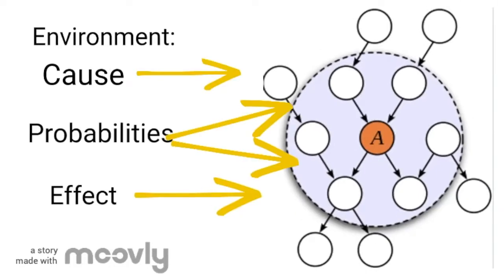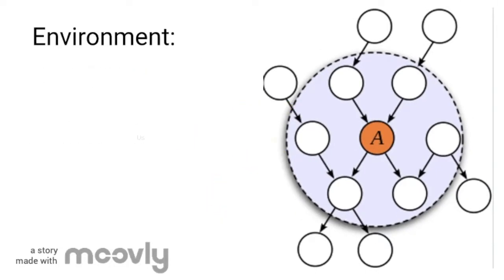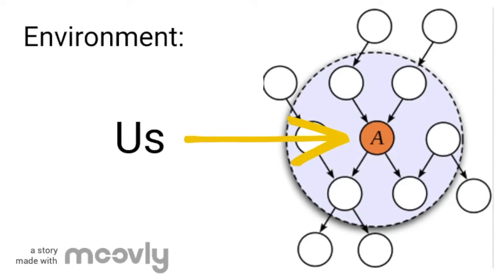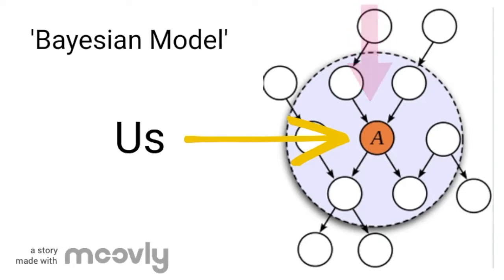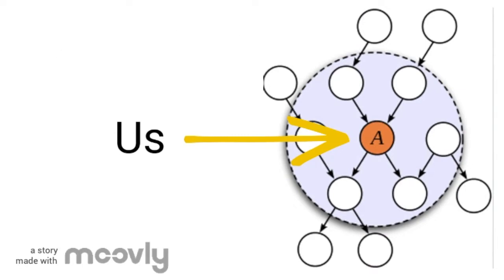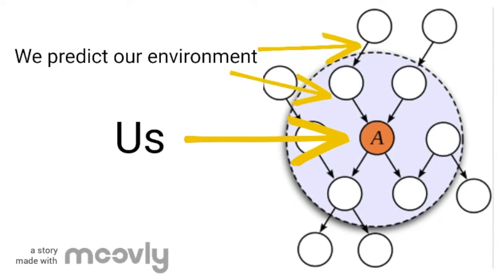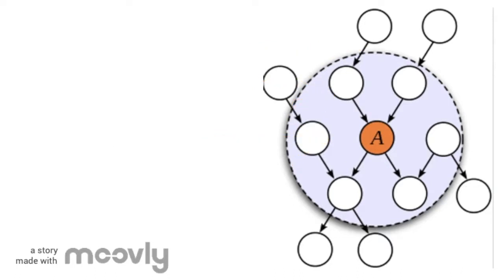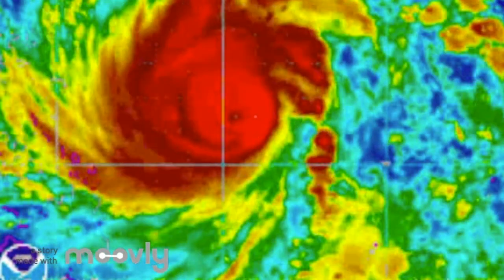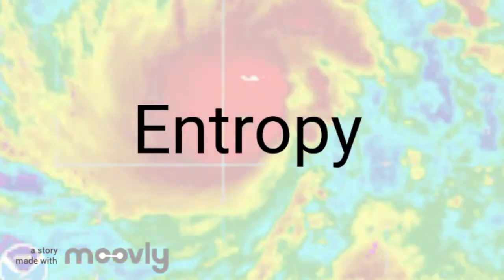First, let's establish that our environment is made up of cause, effect, and probabilities. Our brains are just a section of this probability tree, which is known as a Bayesian model, as we receive information about and act on our environment. Essentially, the theory states that we try to model our thoughts after the environment to predict and therefore better understand it. However, our environment is constantly changing, so the first thing brains have to do is predict this change, known as entropy. But what is entropy in a real-life situation?